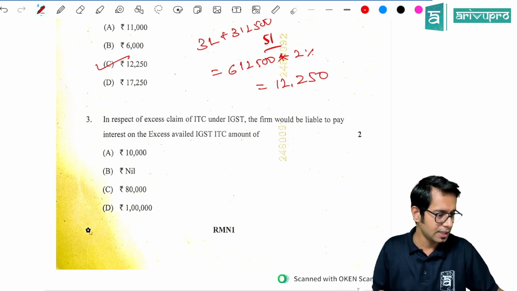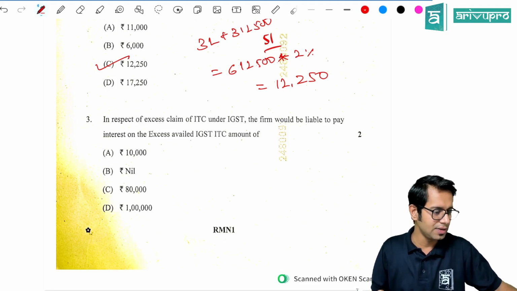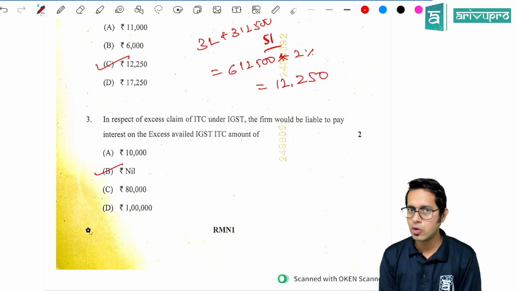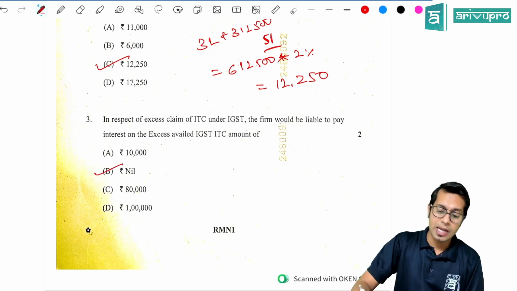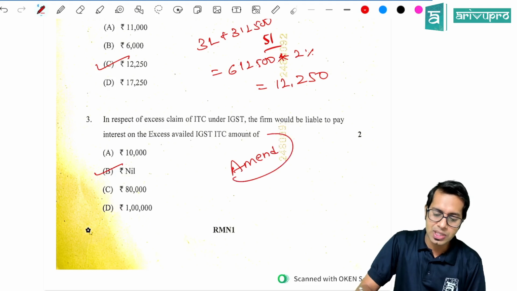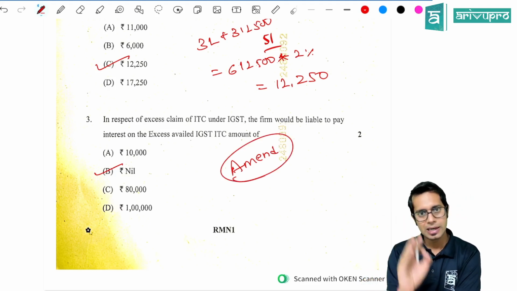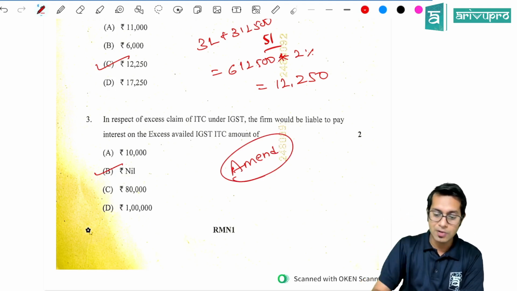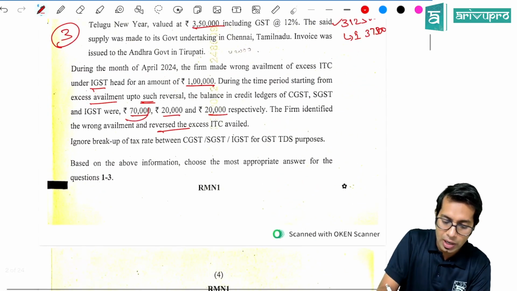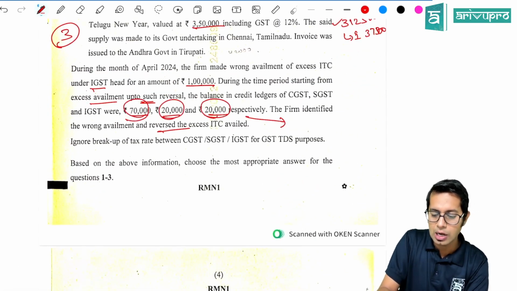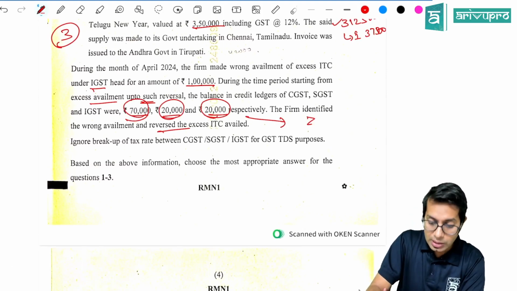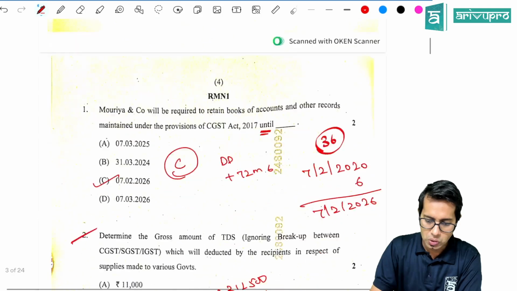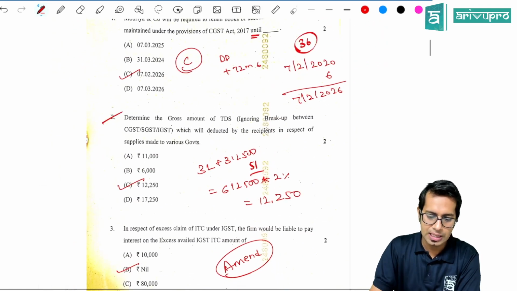Anyways, in respect of excess claim of ITC under IGST, how much is required to be paid, sir? In excess availment of ITC, what is the interest which he has to pay? Now option number B is the right answer. He does not have to pay any interest at all. Why, sir? There was an amendment which said if you take any excess input tax credit and if from the date of taking the credit till the date of reversal, the total credit which you had, that is your IGST, CGST and SGST, the total amount in your credit ledger, is more than whatever excess ITC you have claimed, then no interest is required to be paid. So the answer for this is Nil. So this is the answer for the first 3 questions.